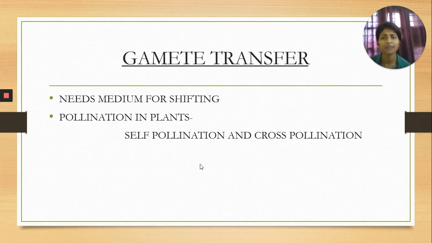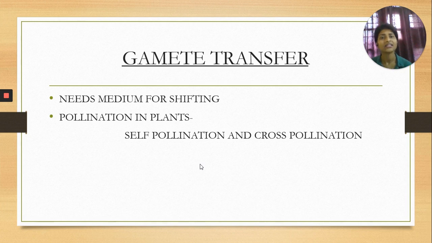Now the second step of pre-fertilization change is gamete transfer. As there are different types of gametes, some can be motile and others non-motile. Basically, the female gametes are non-motile and the male gamete is motile in nature. That is why the motile structures get shifted from the male reproductive organ to the female reproductive organ with the help of special shifting processes. That is how gamete transfer takes place.